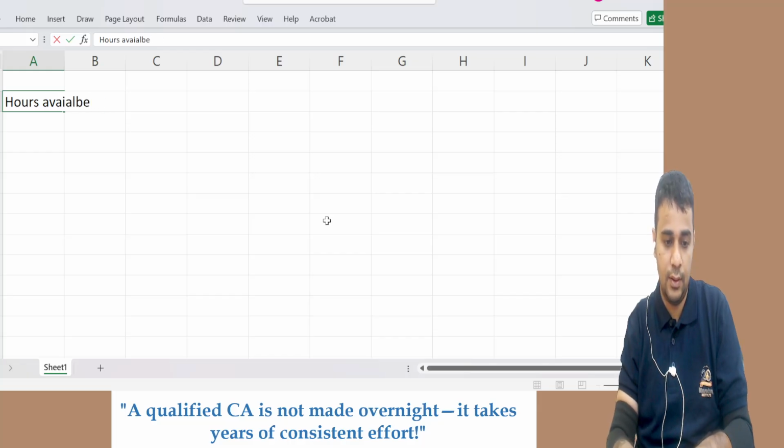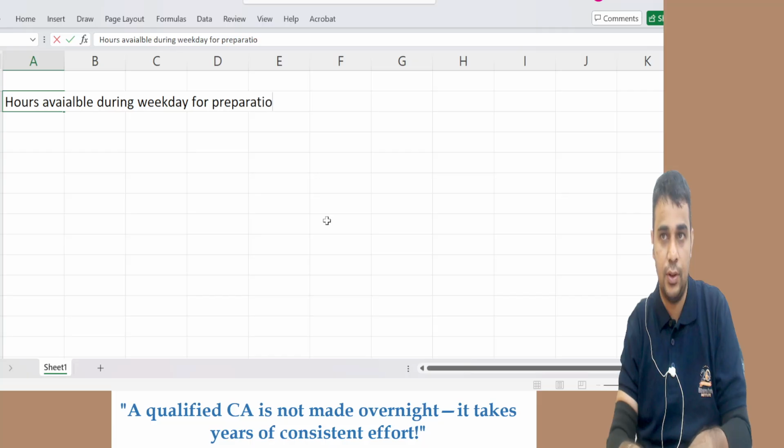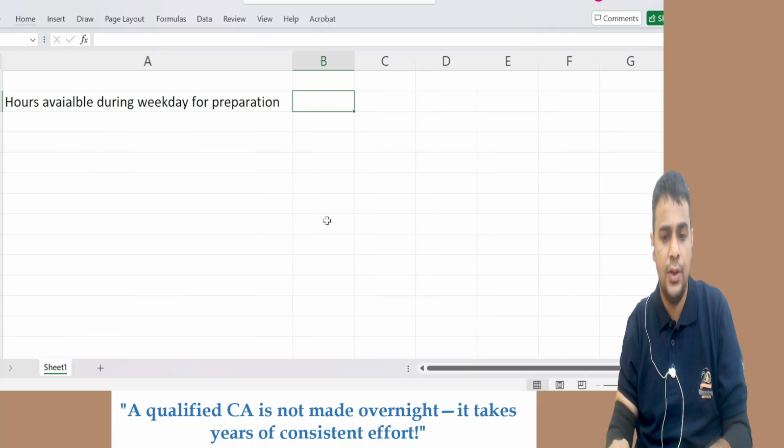during weekday for preparation. During weekday for preparation, you can maybe say 2 hours, 3 hours, 4 hours, whatever is comfortably available. Decide that. I would want, let's assume 5 hours.